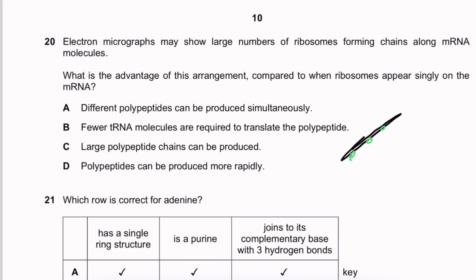Let's see the options. Different polypeptides can be produced simultaneously. They're definitely not different since it's just one mRNA and a bunch of ribosomes on it, so it should be the same. Okay, fewer tRNA molecules are required to translate the polypeptide. There's the same number of tRNA molecules, there's the same number of mRNA codons. I don't see why there would be fewer tRNA needed. Large polypeptide chains can be produced. It's the same size of polypeptide chain, it's just a bunch of ribosomes producing the same polypeptide chain. The polypeptide chain can be produced more rapidly. This is what we have just said.